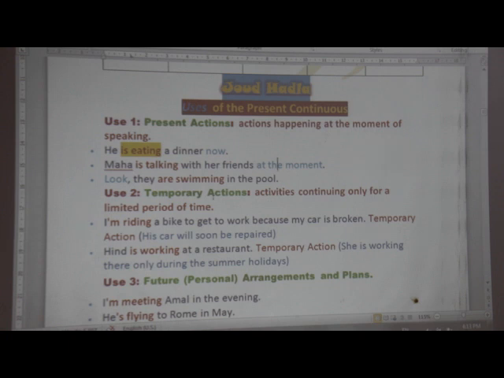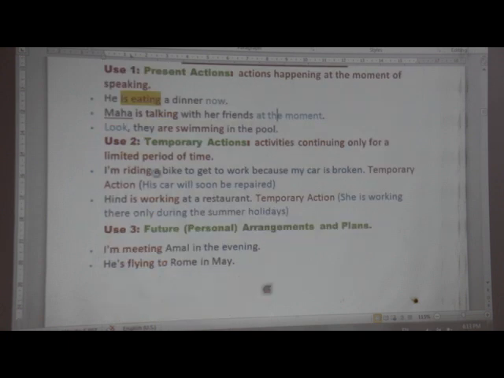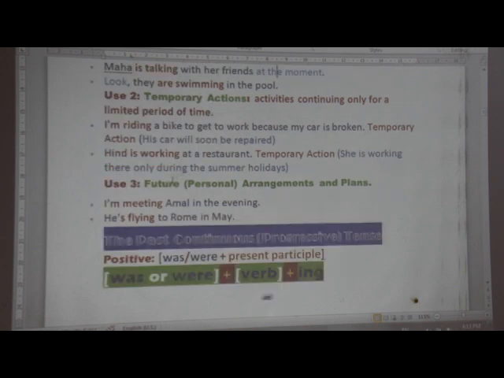So let's read these examples. I'm riding a bike to get to work. I am riding is the contraction form of I am. I'm riding a bike to get to work because my car is broken. Temporary action. Why? Because his car will soon be repaired. So he's only riding his bike for a limited period of time.